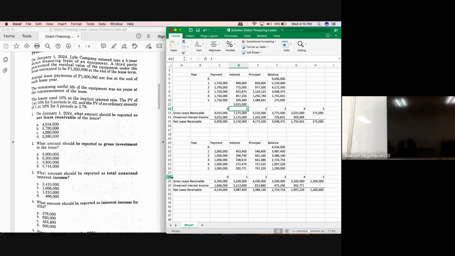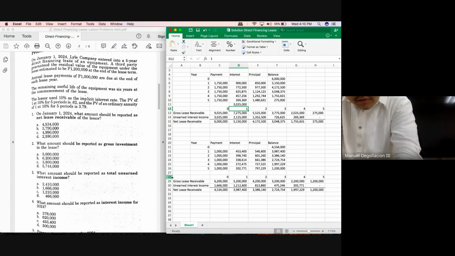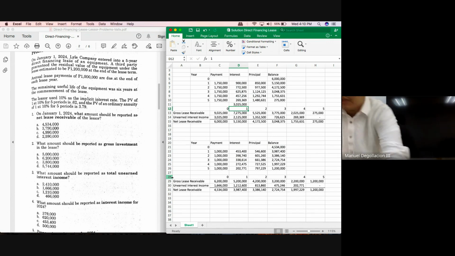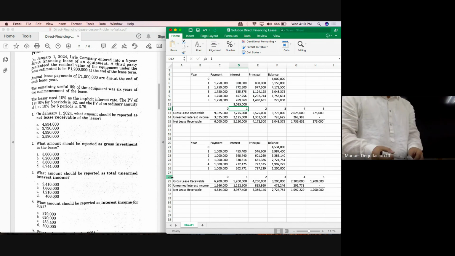And what do we do with the 546,600? Deduct it from 4,534,000. Not 456. Deduct the 546,600 from 4,534,000. You would get 3,987,400. And that will already be your net lease receivable on year one.